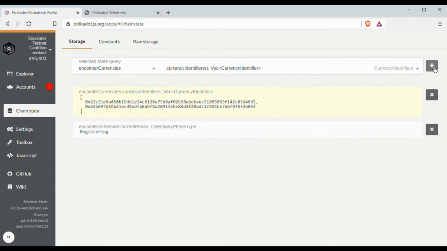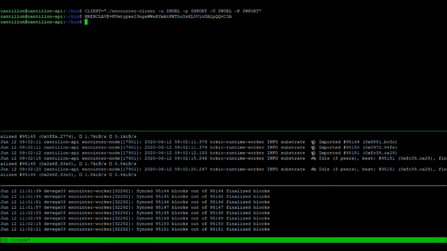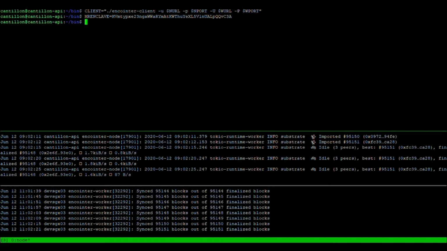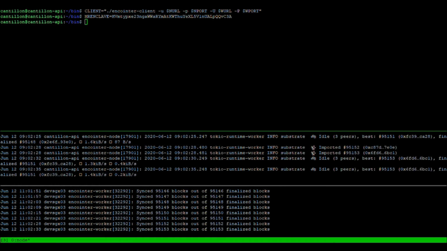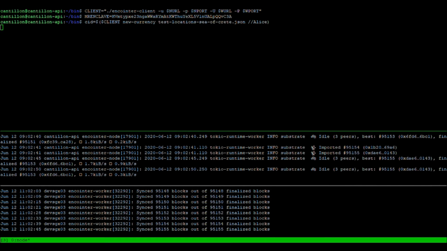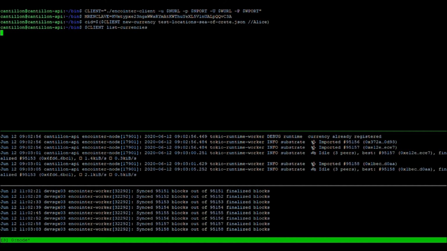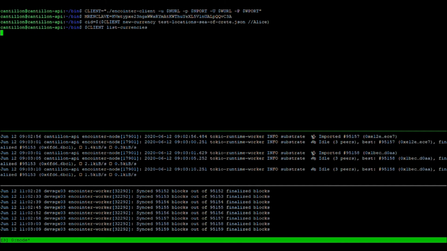Now, let's first query our new testnet. The current phase is registering, and we have two currencies already registered. You saw Polkadot telemetry to see that it's indeed live. And now we will show you how a community of three virtual people can register for an Encointer ceremony, hold the meetup where they attest each other's personhood, and then claim their universal basic income in a newly created local currency.